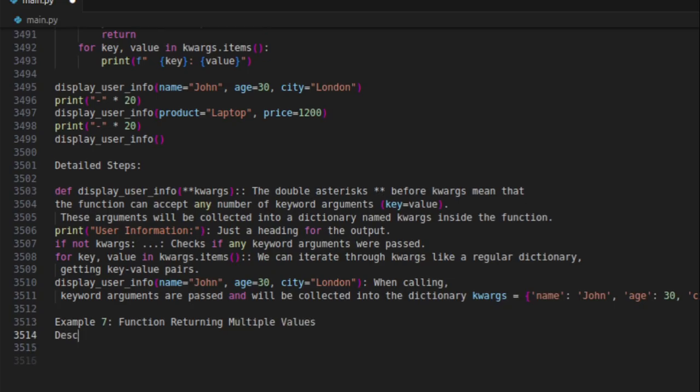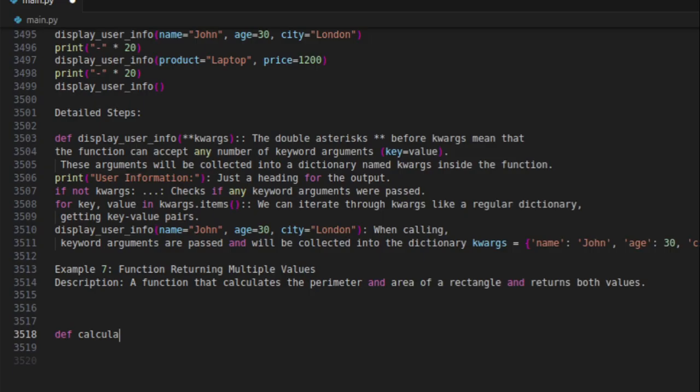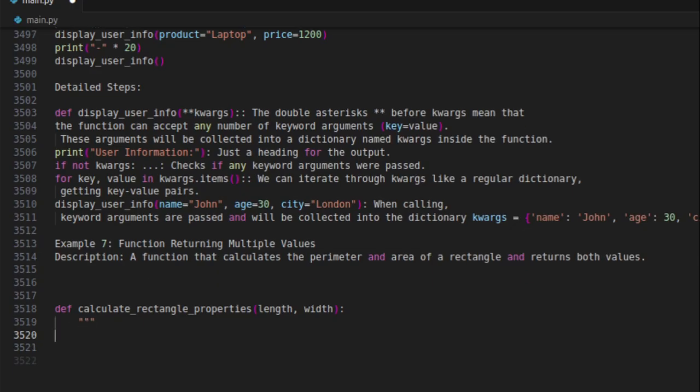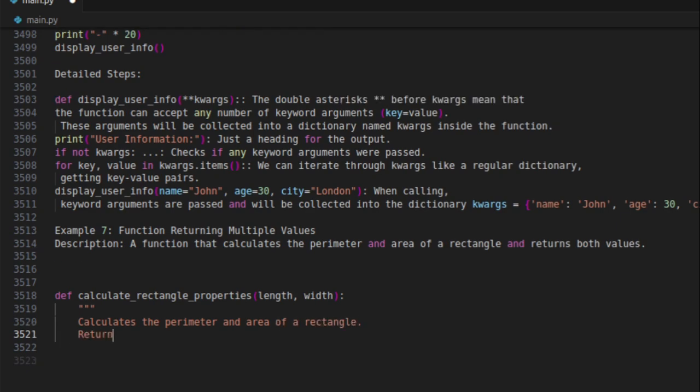Example 7: function returning multiple values. Description: a function that calculates the perimeter and area of a rectangle and returns both values. Calculates the perimeter and area of a rectangle.